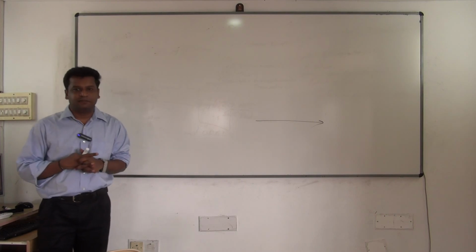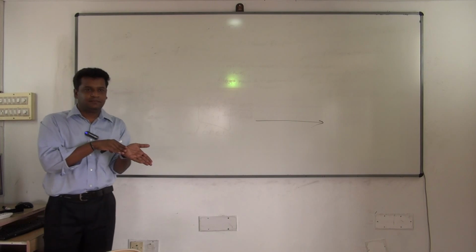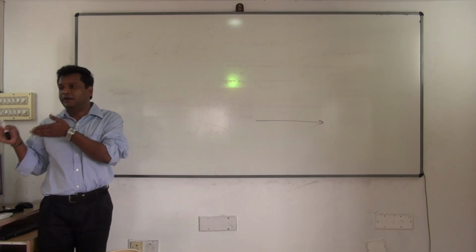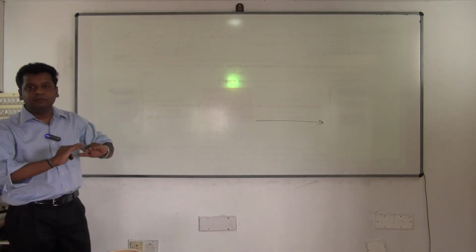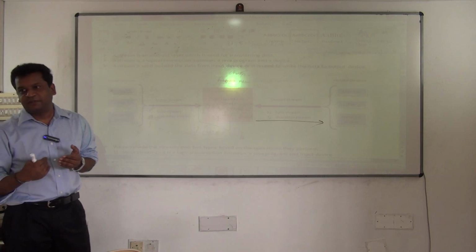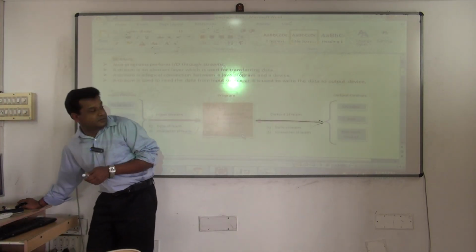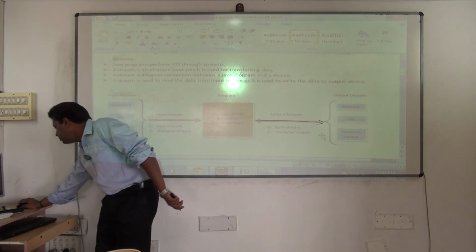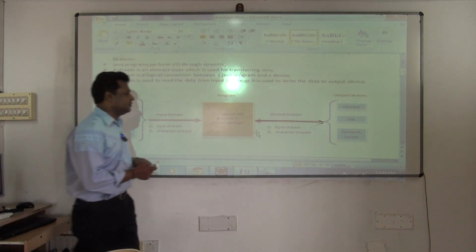Now what do you mean by input stream? It's a stream which carries the data from a device into the program. Input stream will carry from what? Device into your program. Output stream will carry what? Data from program to the output device. So that's the difference between input stream and output stream. Only this one diagram will change, this point. Otherwise everything is clear here.